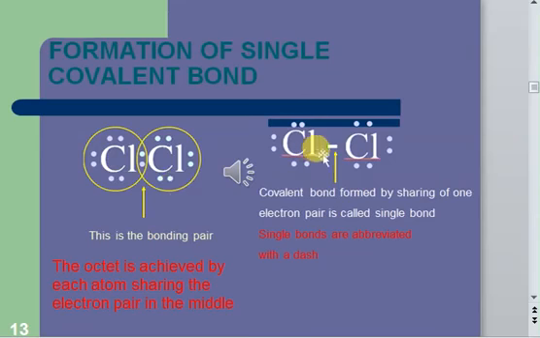So a covalent bond that's formed by sharing 1 electron pair is called a single covalent bond, and it's denoted by a dash here. So we put a dash here. A single dash indicates this is a single covalent bond. We never make use of a dash in the case of ionic compounds. So that's the difference between the representation of an ionic compound and a covalent compound. In an ionic compound, you can never place a dash, because a dash means these are the electrons which are being shared, right? In an ionic bond, there is no sharing of electrons, so you never use a dash here.